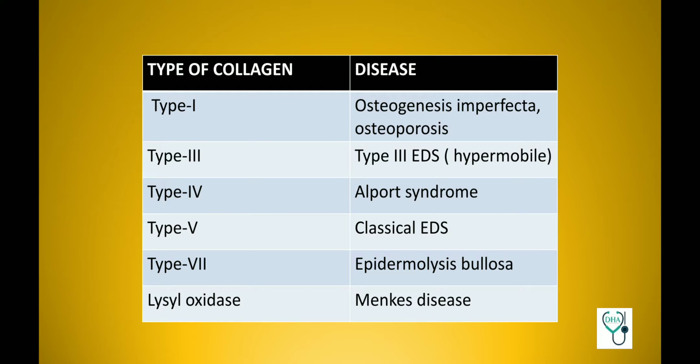Now, this one important table from collagen you need to know by heart. This is the type of collagen and the disease that is caused by defect in or mutation in the type of collagen. So type 1 collagen, the disease involved is osteogenesis imperfecta or osteoporosis. Type 3 collagen causes type 3 Ehlers-Danlos syndrome, which is hypermobile type. Type 4 collagen causes Alport syndrome. Type 5 collagen causes classical Ehlers-Danlos syndrome. Defect in type 7 collagen causes epidermolysis bullosa, and defect in lysyl oxidase, which is also a protein of collagen, causes Menkes disease. So you must know this table by heart.